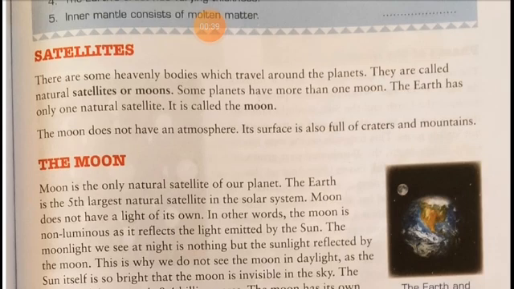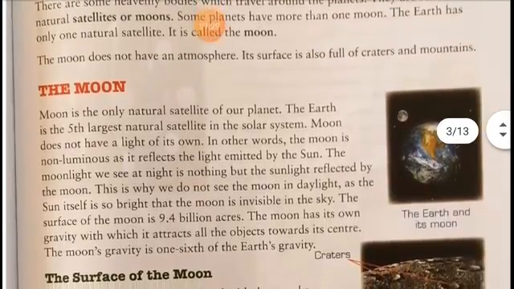Some planets have more than one moon. The Earth has only one natural satellite and it is called the moon. So which one is the natural satellite of the Earth? That is the moon. The moon is the single, only natural satellite of the Earth. The moon does not have an atmosphere. Its surface is also full of craters and mountains. So today we will discuss in detail about the moon.